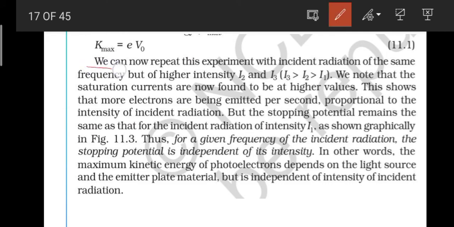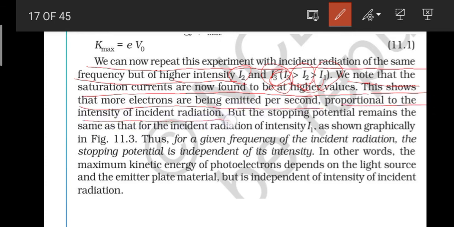Yes. So we can now repeat this experiment with incident radiation of the same frequency but of higher intensity, like I2 and I3. The intensity I3 is more than I2, and I2 is more than I1. We note that the saturation currents are now found to be at higher values. This shows that more electrons are being emitted per second, proportional to the intensity of the incident radiation. But the stopping potential remains the same as that for the incident radiation of intensity I1.